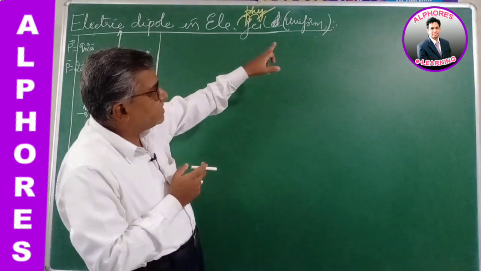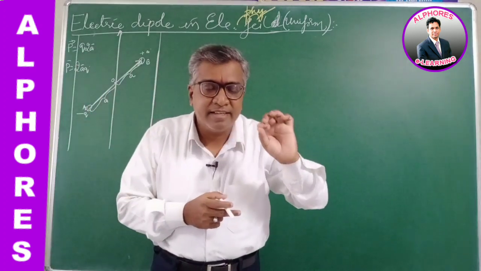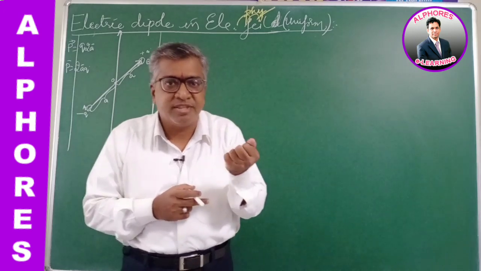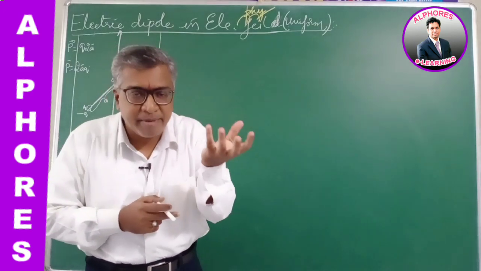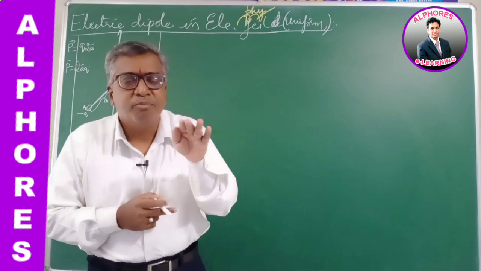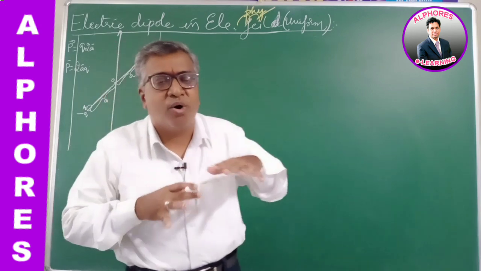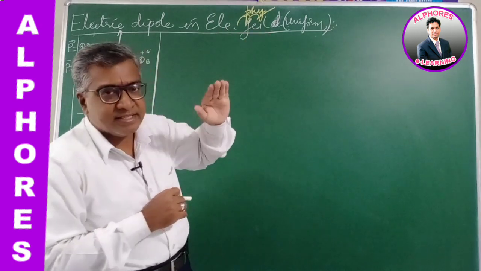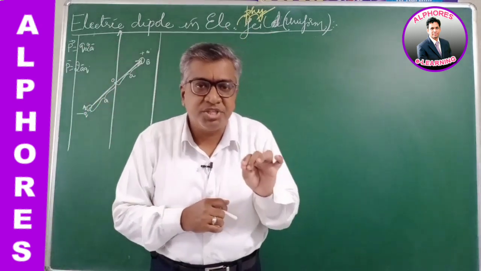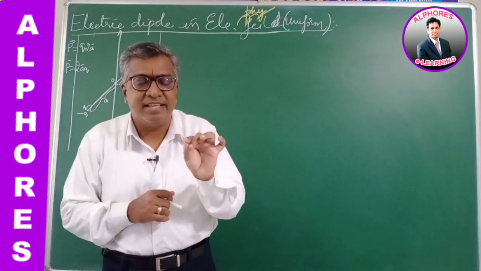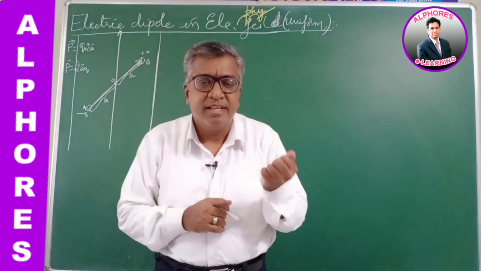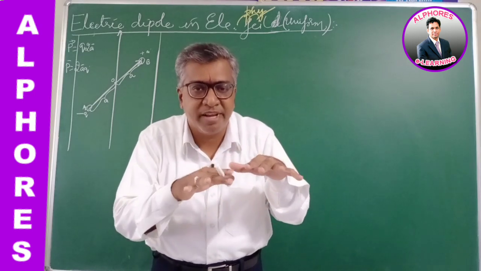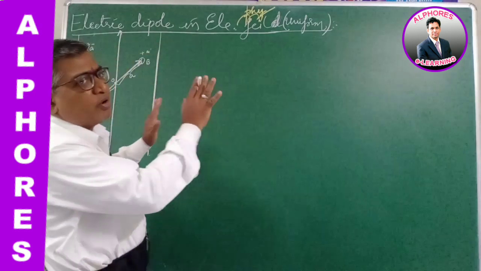These electric fields are of two types: uniform electric field and non-uniform electric field. A uniform electric field is one in which the electric field intensity, that is the strength of the field, the magnitude and the direction both remain constant at all the points in the field.